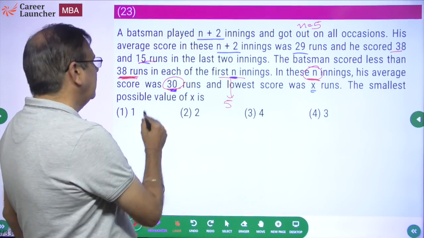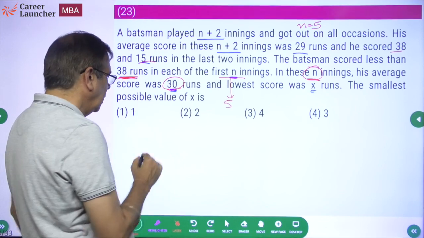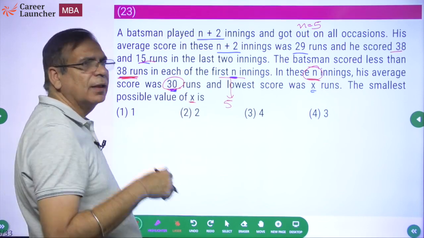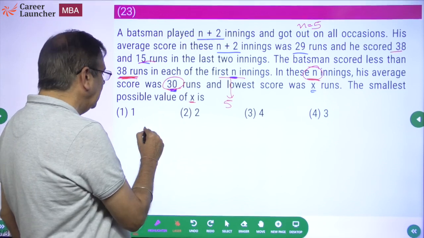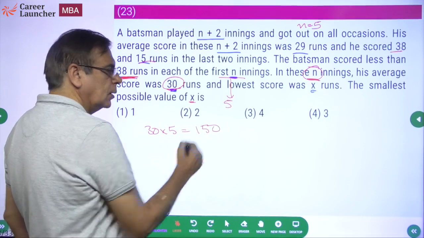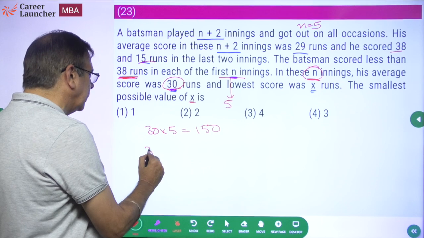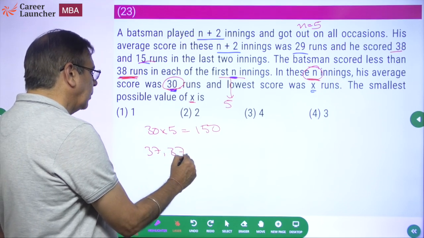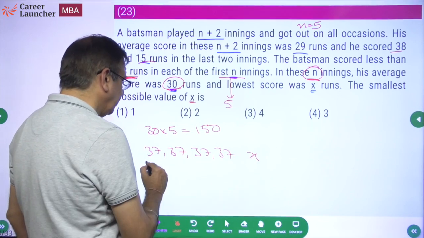Okay. His average score was 30 runs and the lowest score was x runs. The smallest possible value of x. If I want the smallest possible value of x, the remaining 4 innings I need to maximize. So he has scored a total of 30 into 5, because in 5 innings he has scored 150 runs. His maximum score is going to be less than 38. So in 4 innings he'll do 37, 37, 37 and 37, and the 5th inning will be x.